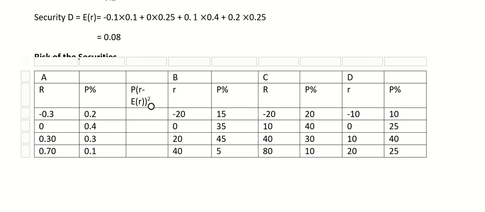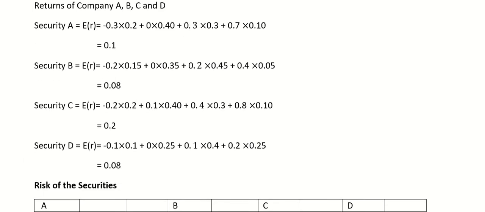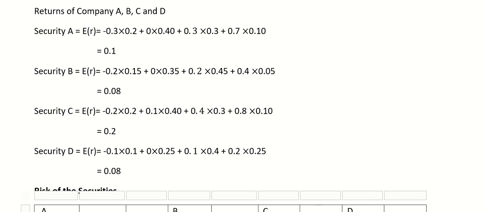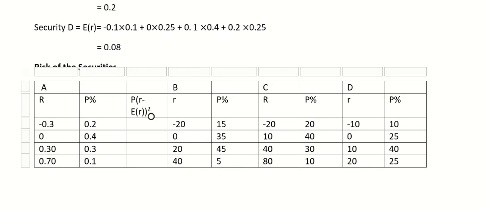First we have to calculate this, 0.1. So R minus 0.1, which means minus 0.3 minus 0.1, I will do one for you.